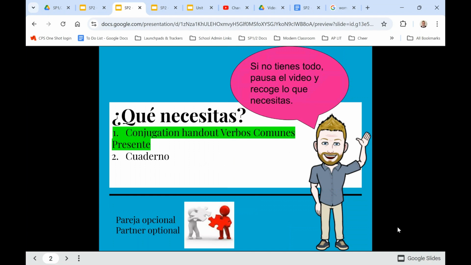Necesitas tu paquete de verbos comunes en el presente y tu cuaderno. Si no tienes todo, pausa el video y recoge lo que necesitas. Es una actividad pareja opcional.